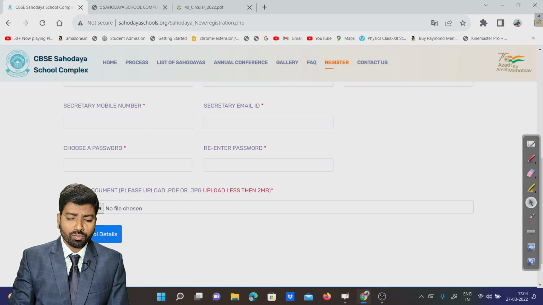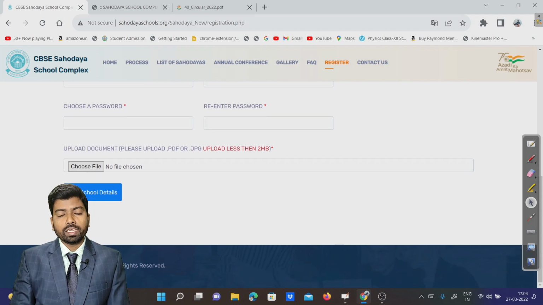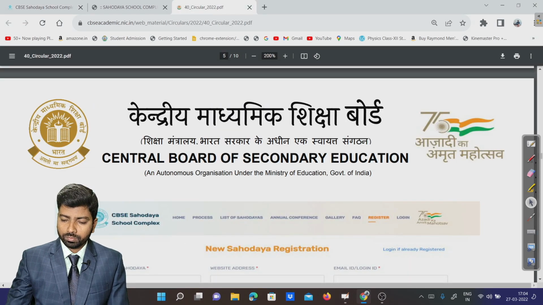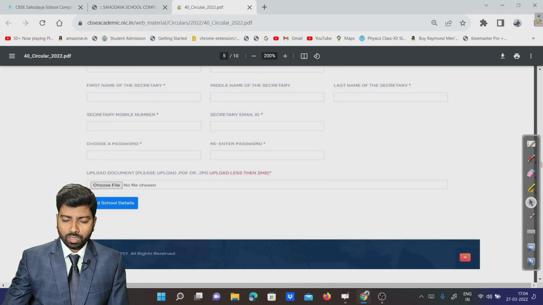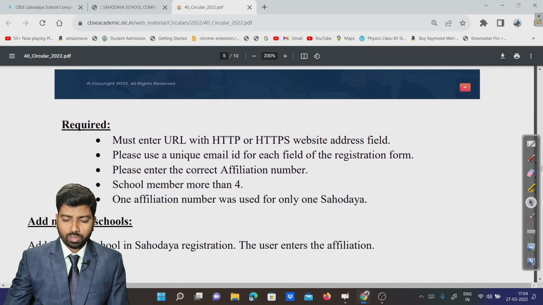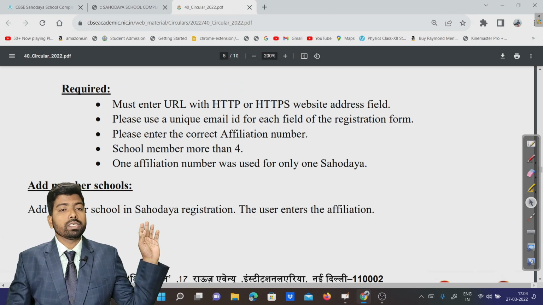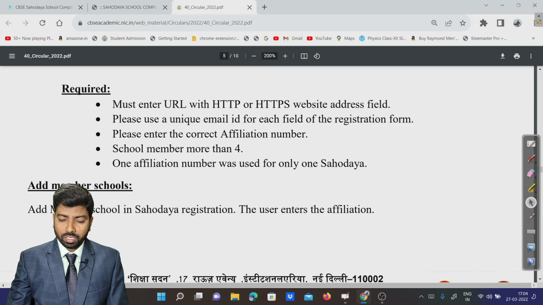After filling the form, we will go forward to submission. We'll submit. In the first stage, a minimum of 4 to 5 schools must be there, and they should have their affiliation numbers. With that, you should go forward with registration. You can see the details here, and the criteria I have mentioned here, so that you can understand the minimum required things and how to go for the registration.